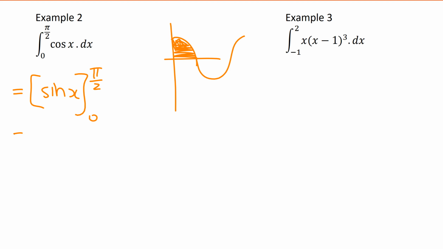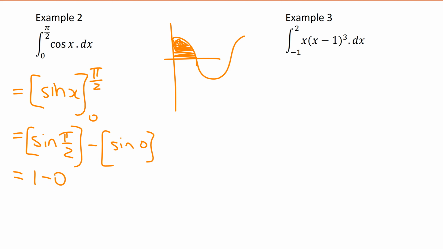Sub in the values, yeah. So it's going to be sine of pi over 2 minus sine of 0. Sine of pi over 2 is 1. Sine of 0 is 0, so 1 minus 0. Therefore, that area there that's shaded is 1 unit, or 1 square unit.